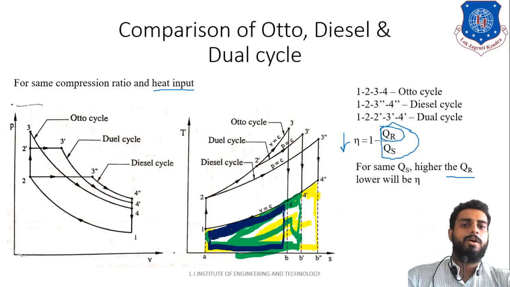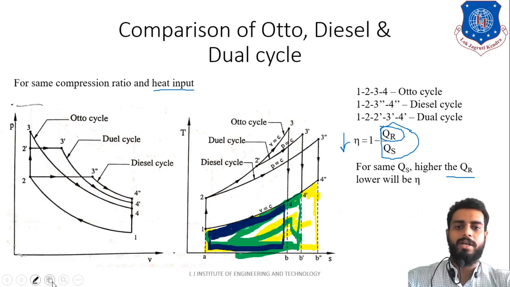That means what? What is our convention? Our convention is that if the heat rejection is higher, then the efficiency will be the lowest.